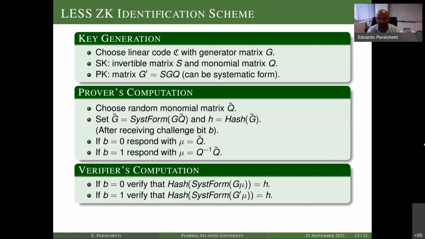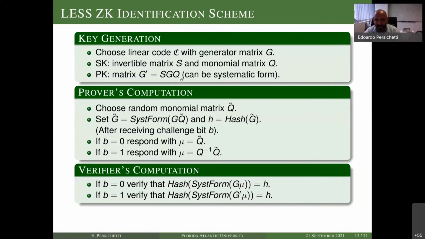It's a very intuitive protocol. It follows, as I was saying before, what one can generally do with group actions. So here we have a linear code that we fix, and then we select a transformation, which is going to be exactly our group element, and we produce an instance of the group action for our public key.